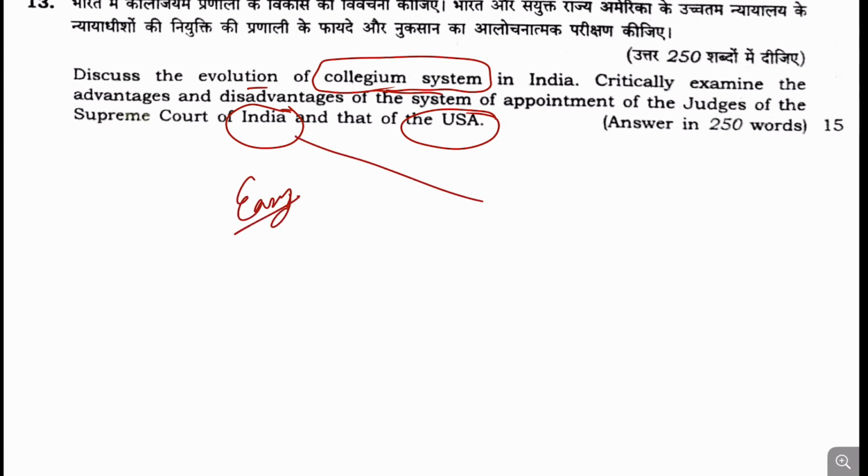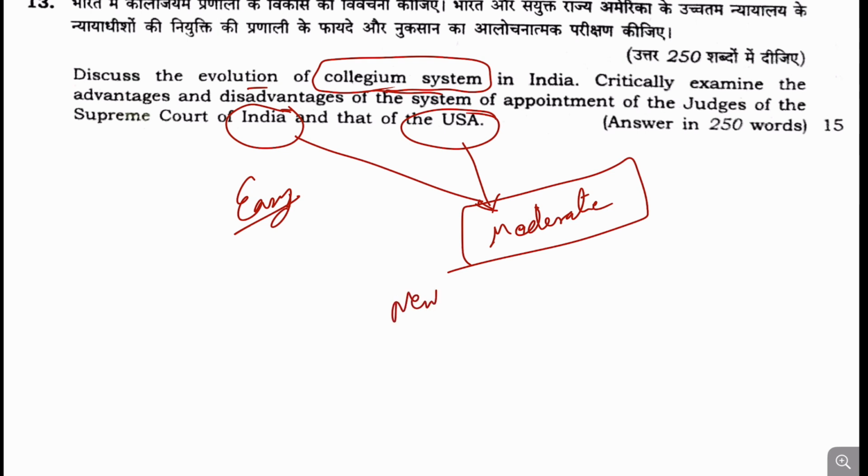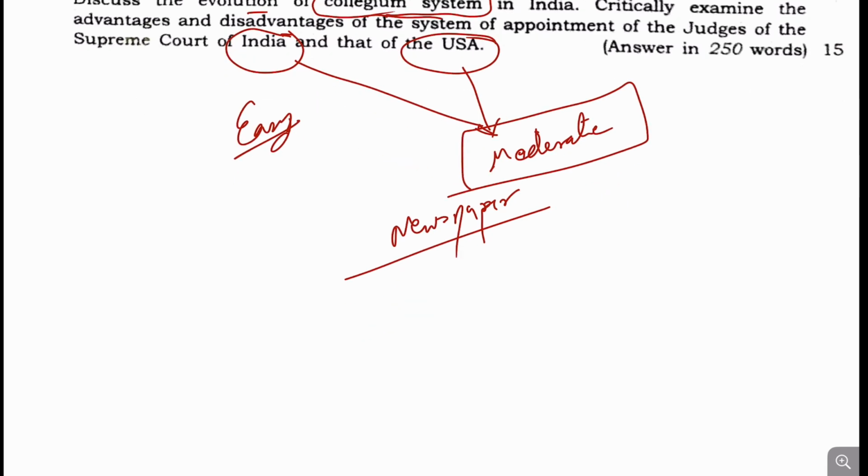But when we talk about the comparison of the appointment of judges in India and USA, it may be a bit moderate, because those students who don't read and analyze the newspaper daily will certainly face a challenge to write this question, because in the newspaper we come across a number of articles where the appointment of judges in the USA is discussed.